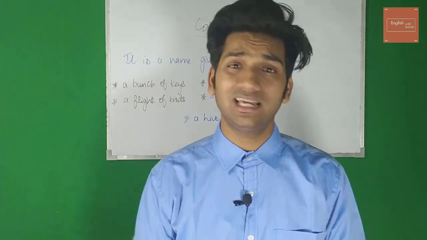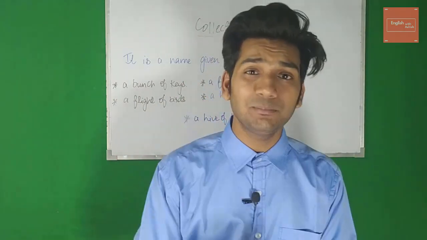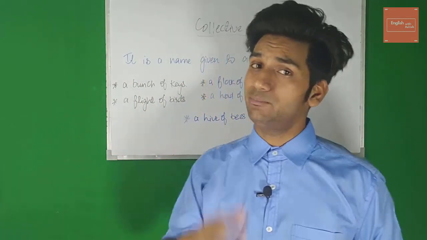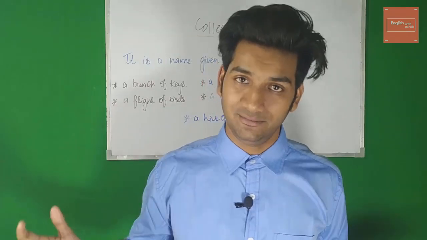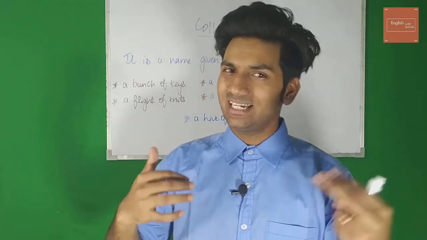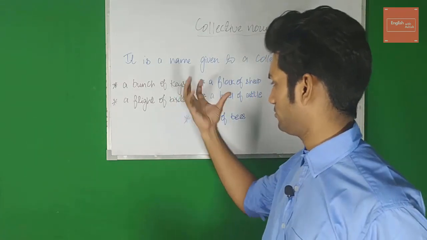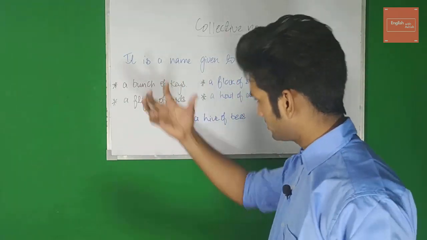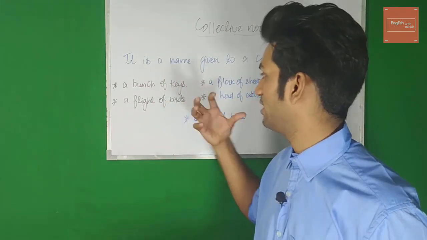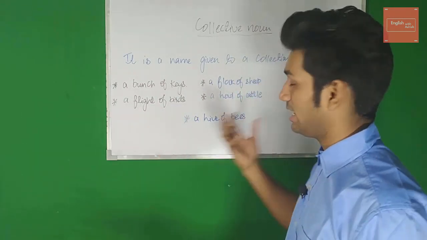Guys, there are so many collective nouns for everything, for people, for places, for animals, for things, for birds. It's very difficult to remember all of them. I admit that. I'm not going to tell you to remember all the collective nouns, because there are so many, you cannot remember every one, right? So before that, let's take some examples. A bunch of keys. When you have a group of keys, you call it a bunch. Again, when you have a collection of birds, you call it a flight. Okay, again, sheep, flock, cattle, herd, bees, hive.